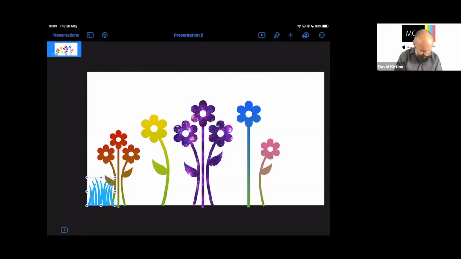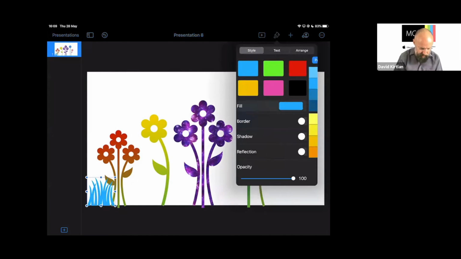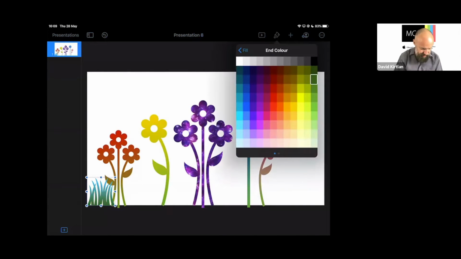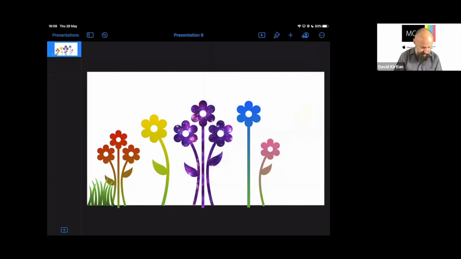Grass isn't very often blue, so let's recolor that. Press the paintbrush, and I think we'll actually go for a little gradient again. And we'll have a dark green at the bottom and a lighter green at the top. It just gives it that nice bit of shading, doesn't it? And that's okay, that's on top. I will copy that one again, and let's just paste a few of these along the bottom and just line them up so that we've got a nice little bottom edge to our card.